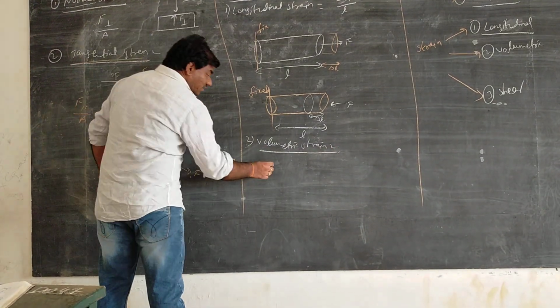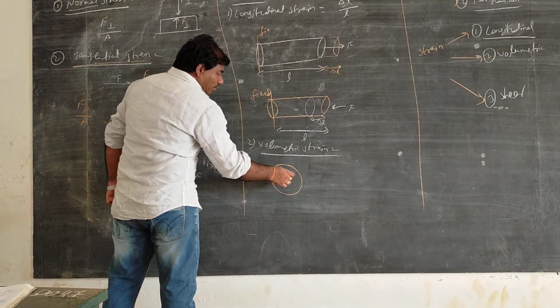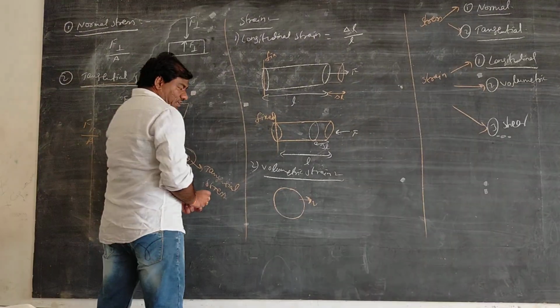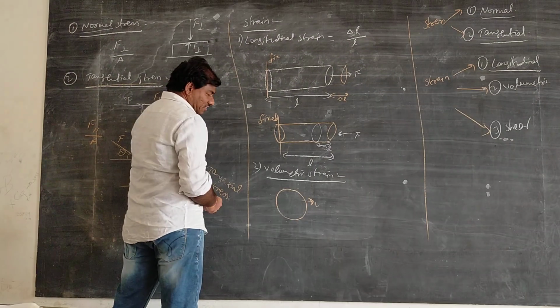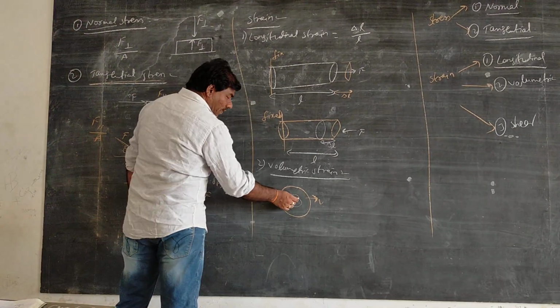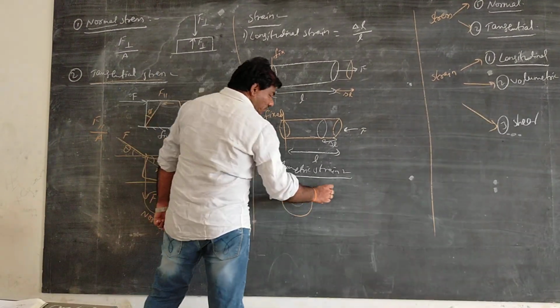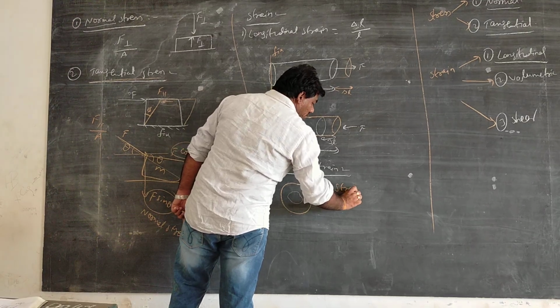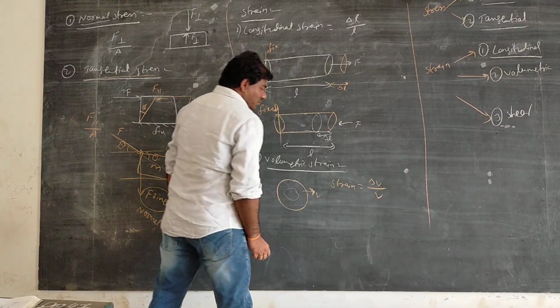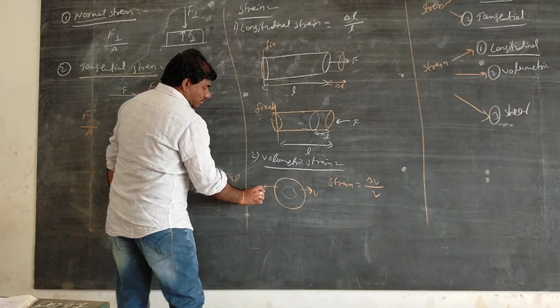Volumetric strain is nothing but, for example, if you take a ball here, say this initial volume is V. If you compress it, what happens now? This will be the final volume, right? So what you can take now? Strain is equal to change in volume by original volume. This is the change in volume.